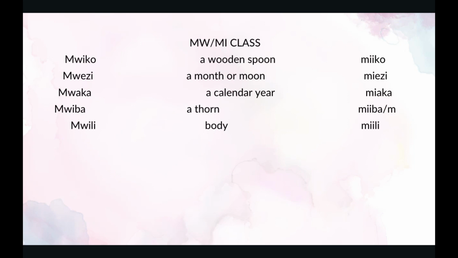Mwaka is a calendar year. A year in a calendar. In plural is miaka. The next one is mwiba. Mwiba is a thorn. A thorn in plural is miiba. The next one is mwili. Mwili is a body. A body in plural is miili.